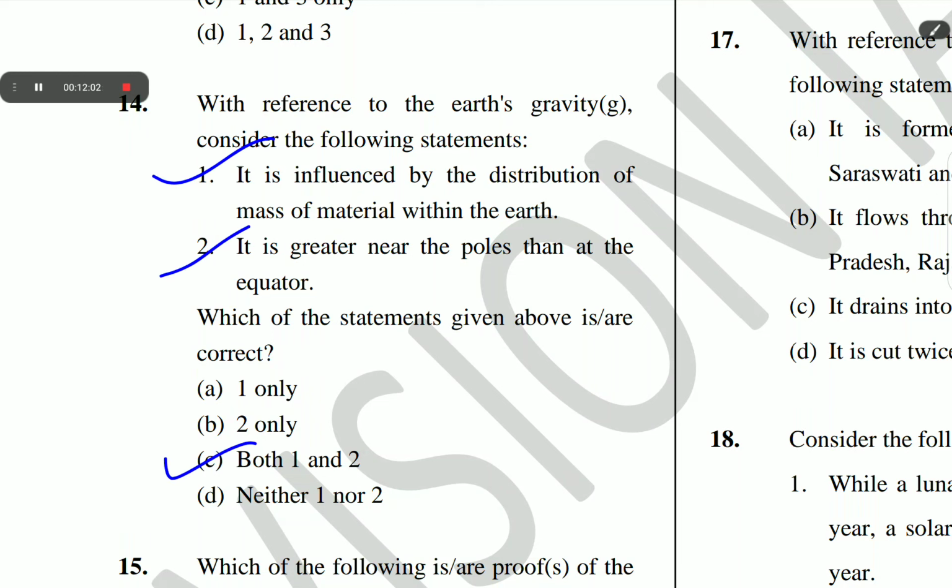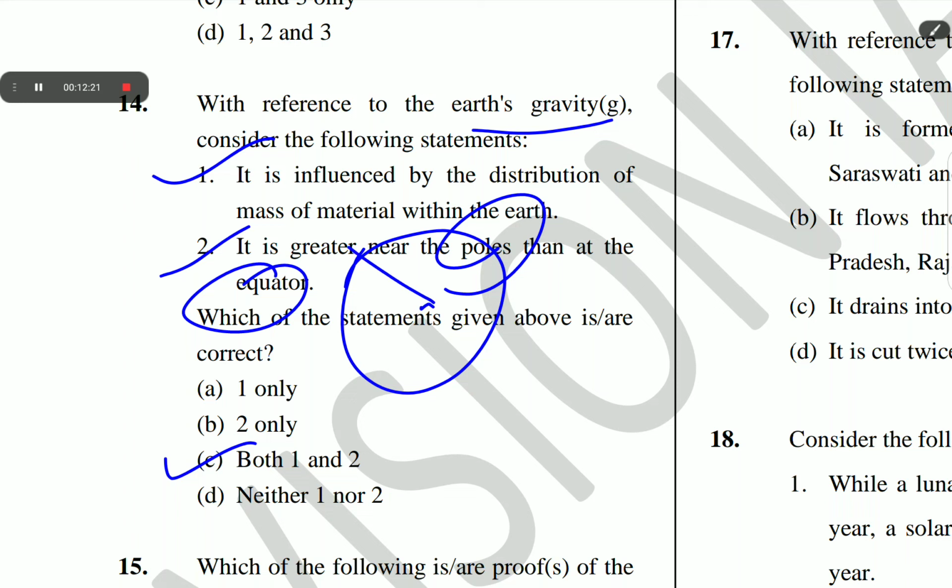The gravitational force g is not the same at different latitudes on the surface. It is greater near the poles and less at the equator. This is because of the distance from the center, the distance from the center at the equator being greater than at the poles.